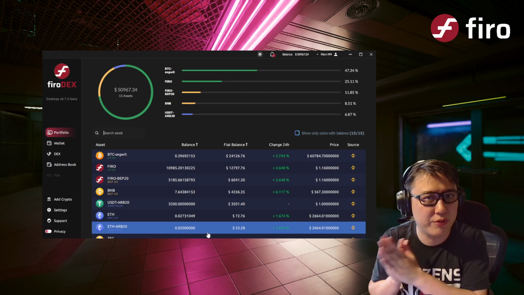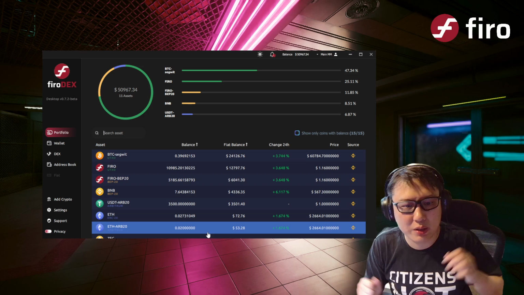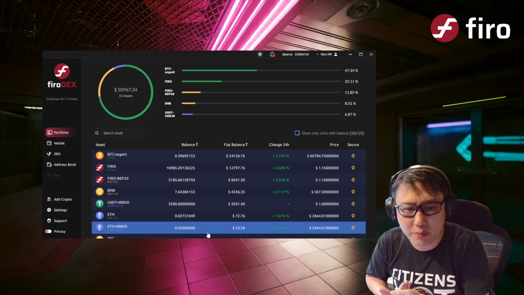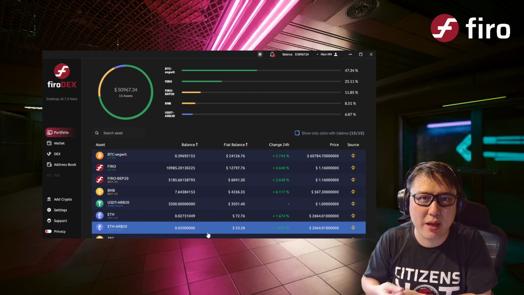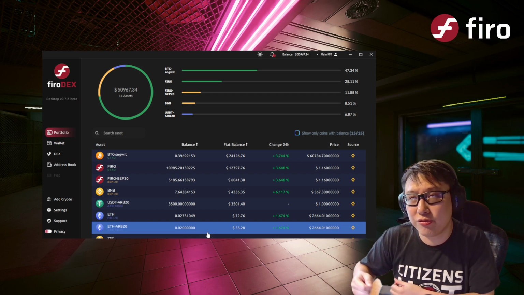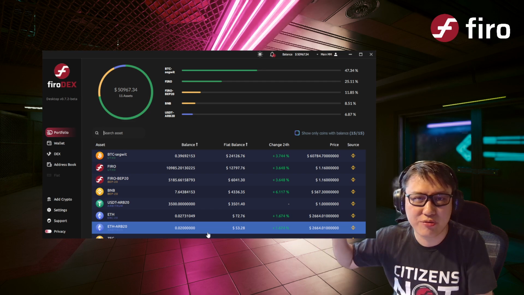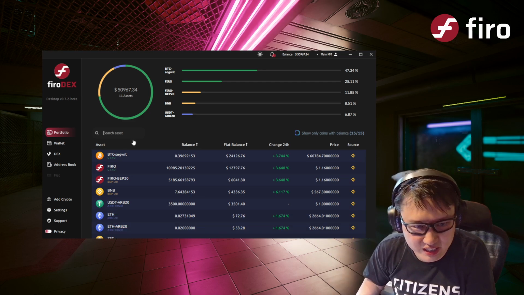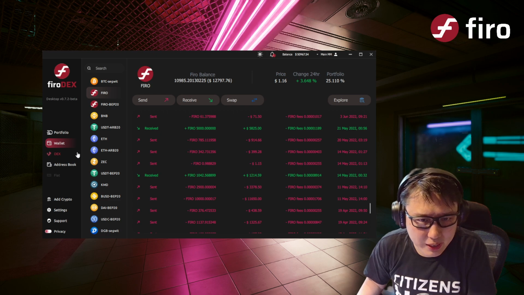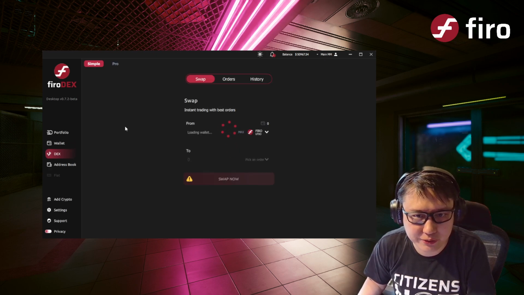It's not like just now, when I may not have had any Zcash, I could swap Firo directly to Zcash. But when it's dealing with Ethereum-based ones, like if I want to swap on Ethereum, Arbitrum or Binance Smart Chain, I need to have some of the native gas coin to be able to pay for the gas fees on that chain. So let me show you what I mean. Let's go and sell some Firo.